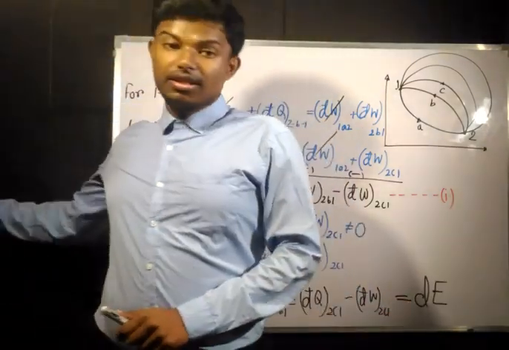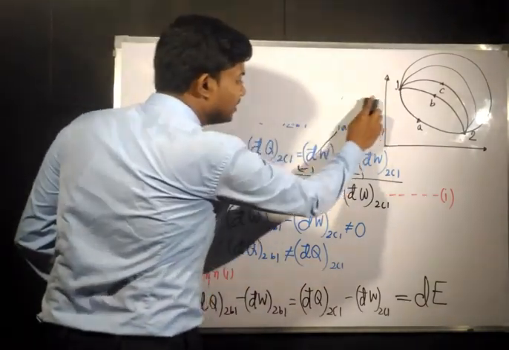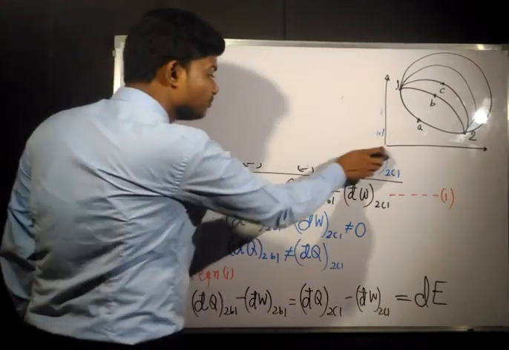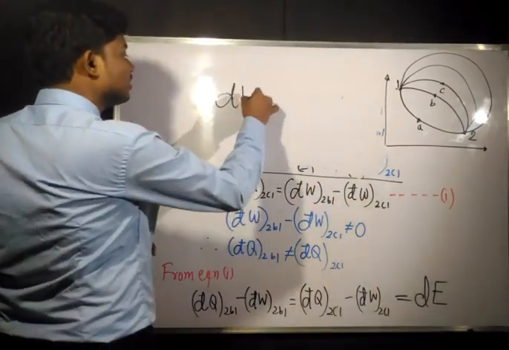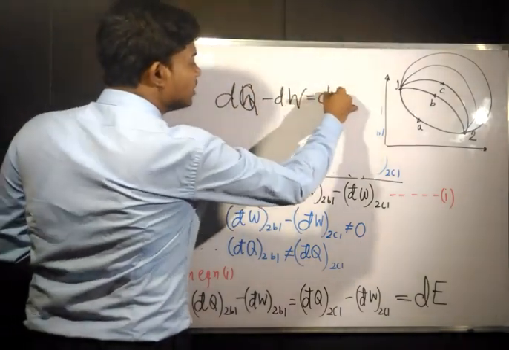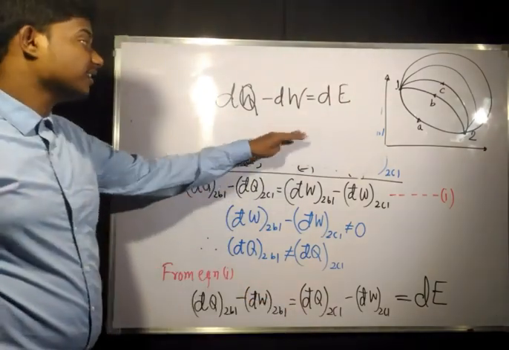Now to generalize this without naming the processes, 2B1 and 2C1, what can we write? We can write that for any process, dQ minus dW is equal to dE. In general, we can write this.